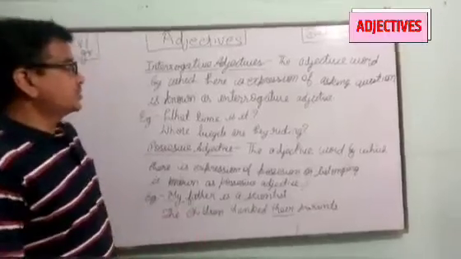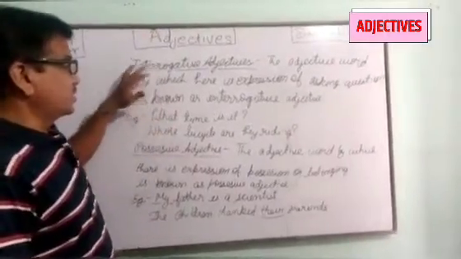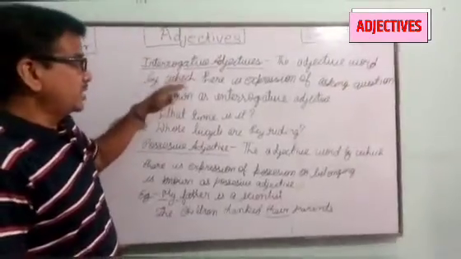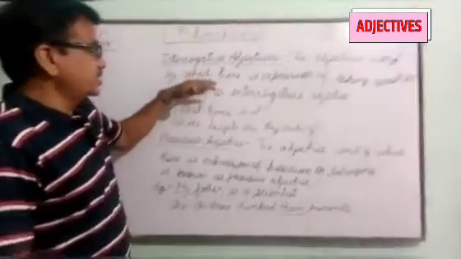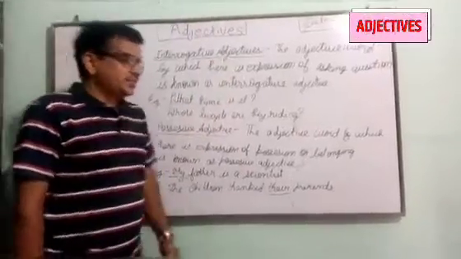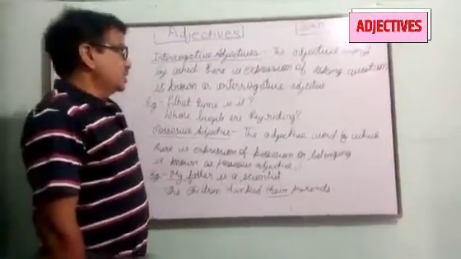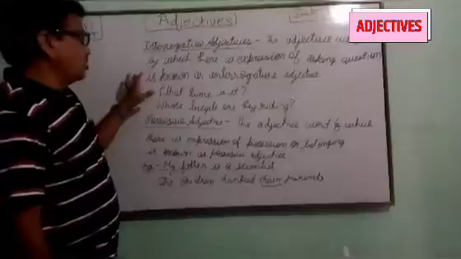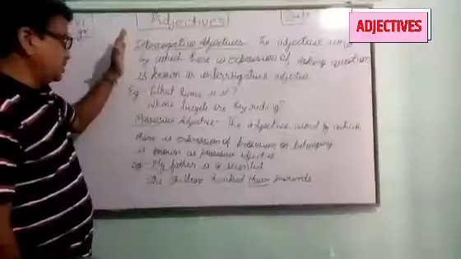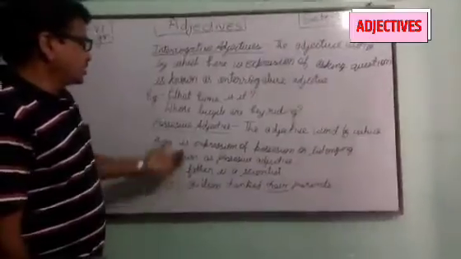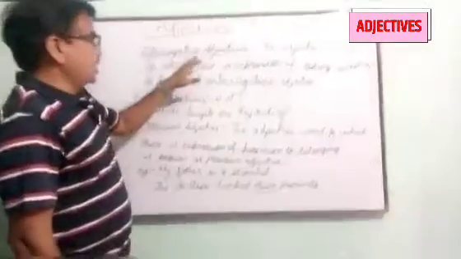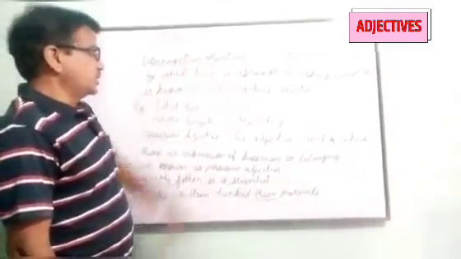Good morning, students. I have started this chapter, adjective, and I have defined for you what an adjective is and the kinds of adjective. Most of the kinds of adjective I have taught you in my previous class. Now I am going to teach you the rest of the kinds of adjective. One is interrogative adjectives and the second one is possessive adjectives. So first of all, we have to know what an interrogative adjective is.